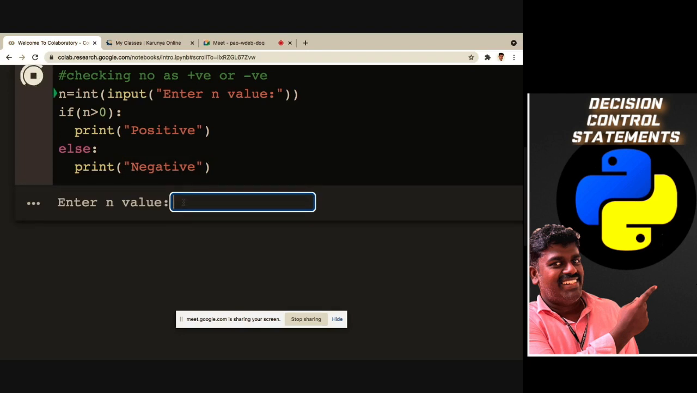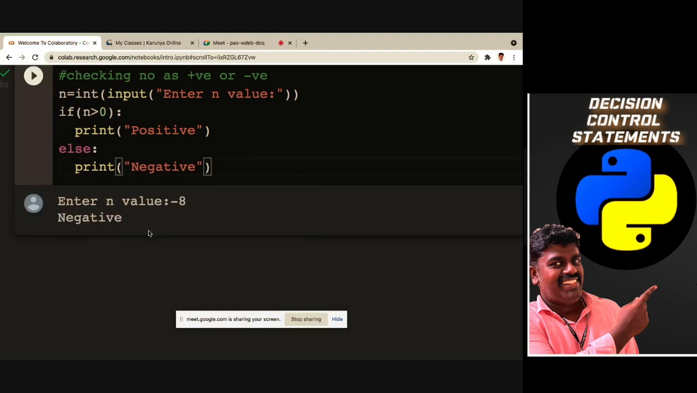If you are saying -8, so it is a negative one. Got it? 7, it's a positive one. Got my point? So this is how we are doing if else. Now I hope you understood the difference between simple if and if else.